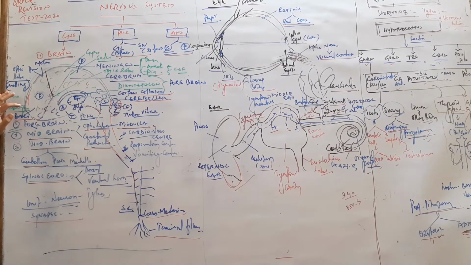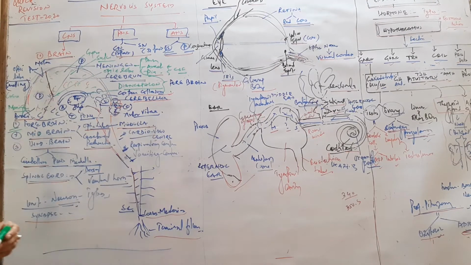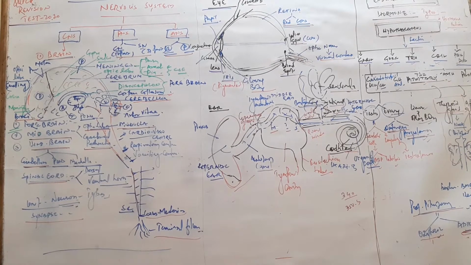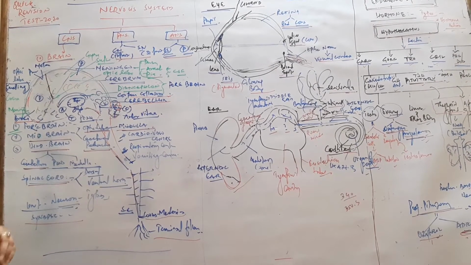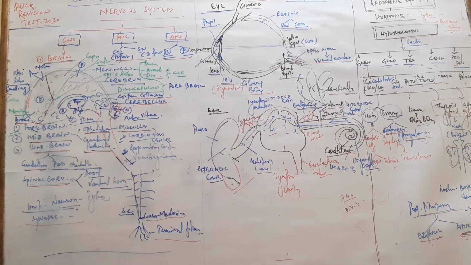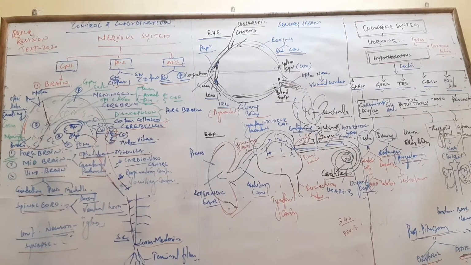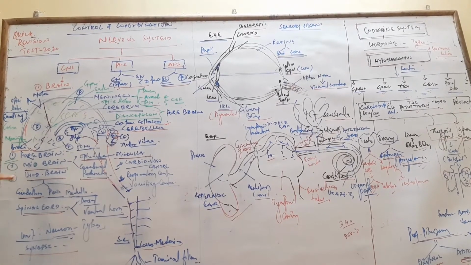Inside the cranium, the brain is covered by meninges, which is composed of dura mater, arachnoid and pia mater. Dura mater is the outer membrane, pia mater is the inner membrane, and the middle membrane is arachnoid, and in between arachnoid and pia mater, CSF is present.